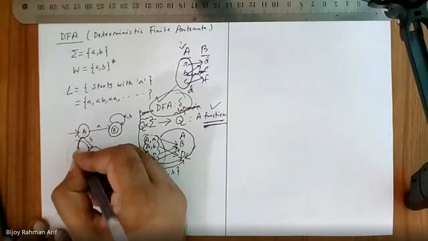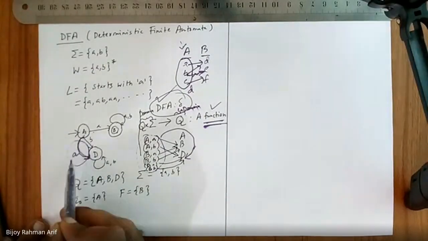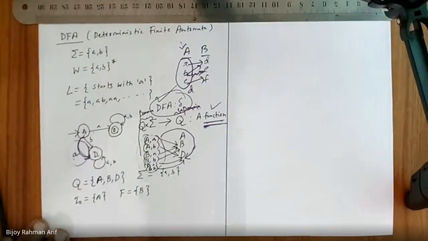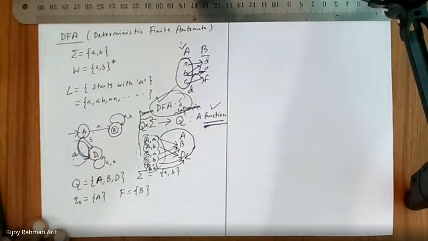But when I create another path, what happened? A,A connected to B, A,A connected to D. More than one element in B. Am I right or not? So it is not a function. Is it any longer a function? No. Then it is no longer a DFA as well. Did you get it? Okay. So let's continue.